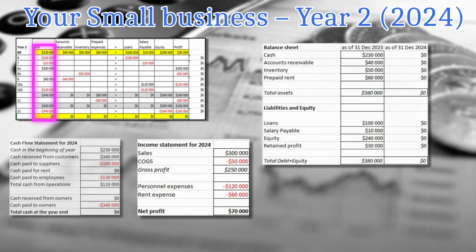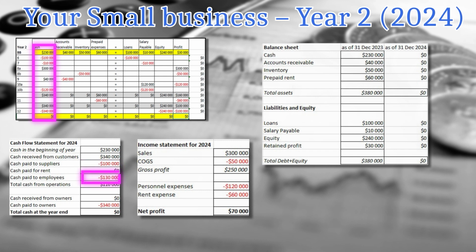The cash flow statement. We group some operations. We group cash received from customers, which we had in two operations, $340,000 separately. We group them into one line, $340K. Cash paid to suppliers, what we paid for our inventory only in this year. Cash paid for rent is zero because we paid all our rent in advance.